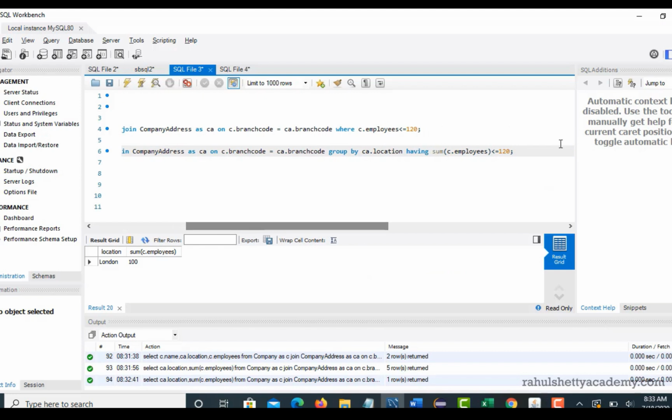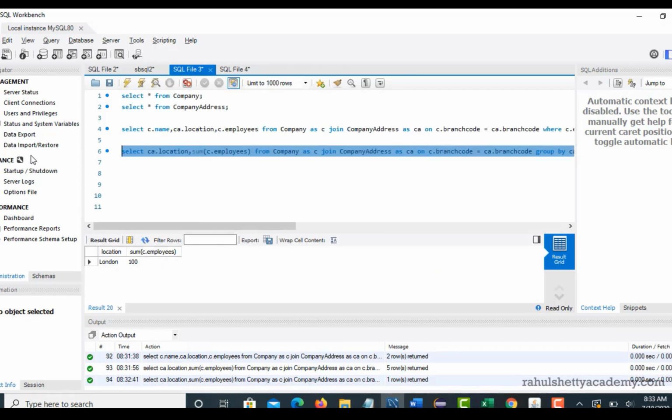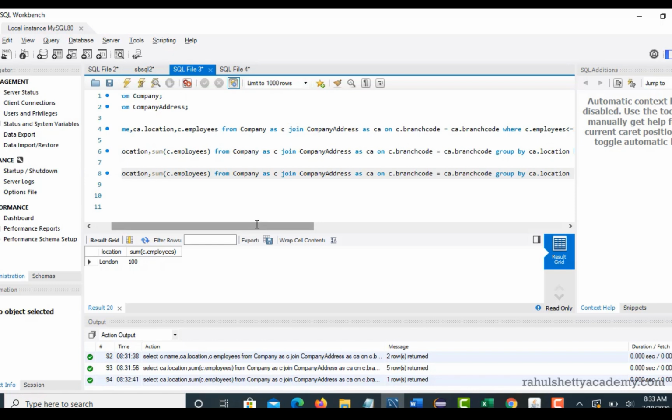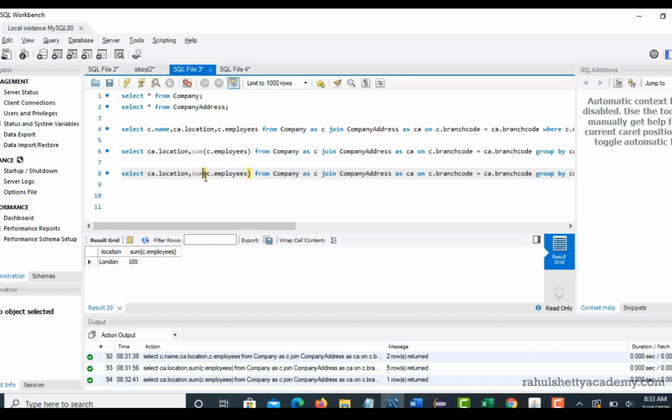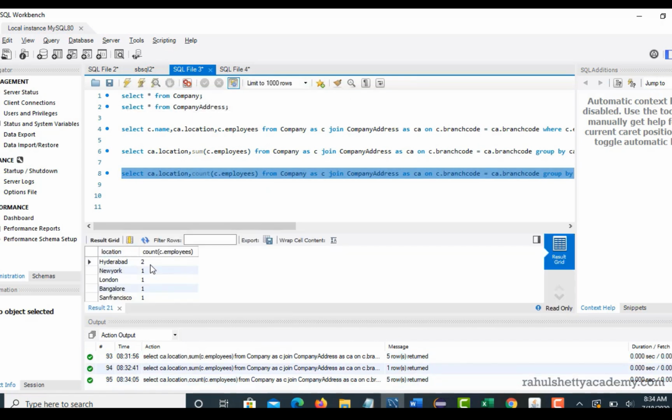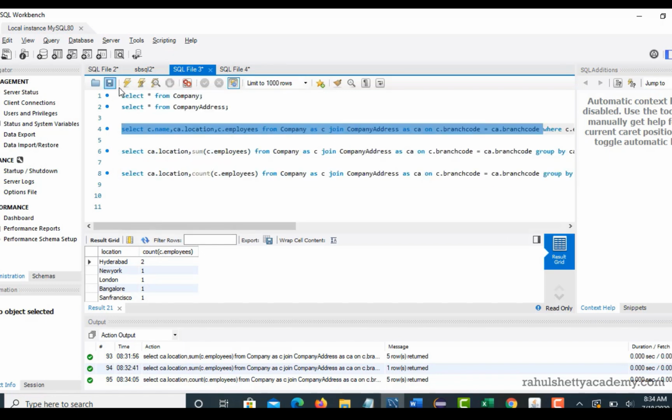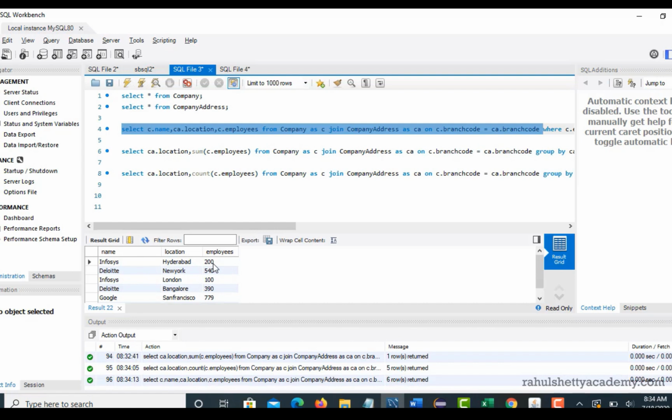Now I will remove this having clause, or I'll write in another table. So we have already seen how to sum the employees. Now if you say count, then it will say how many rows of employees are there. You see that Hyderabad has two different employees, Hyderabad 1 and again Hyderabad 1. So count just counts how many rows there are. 1, 2, right? So that's why the output will be 2.